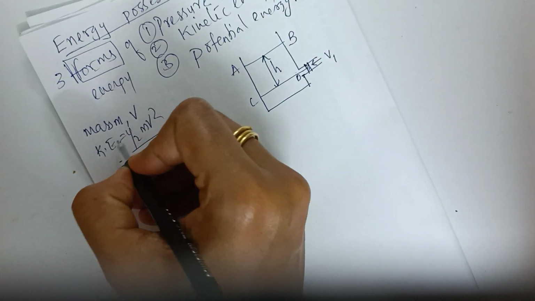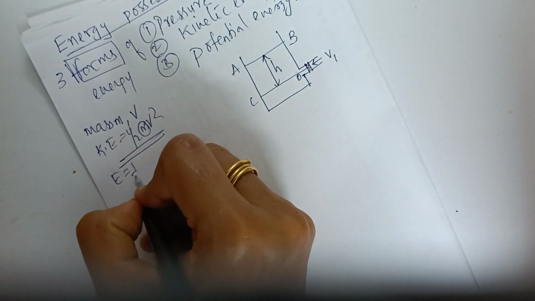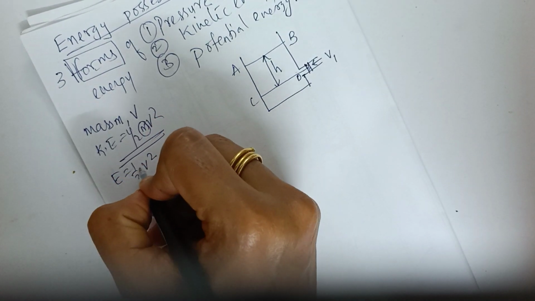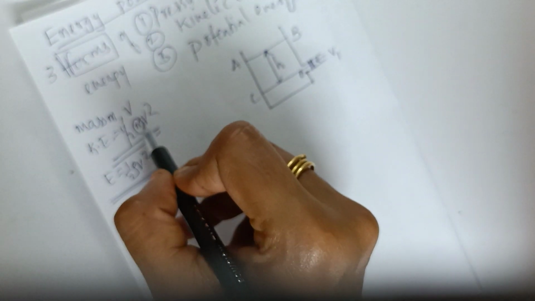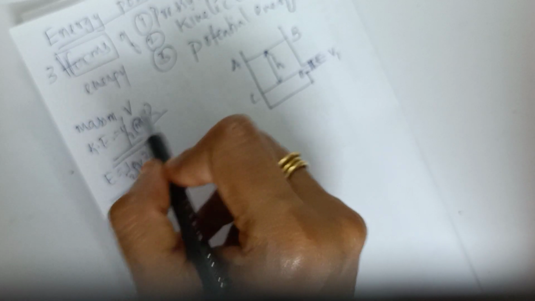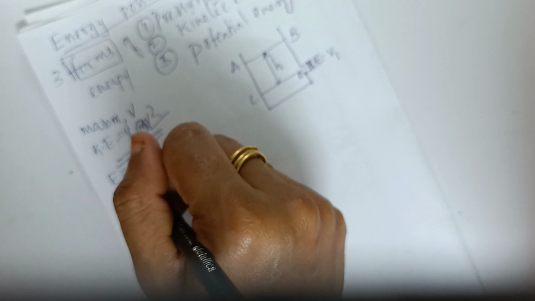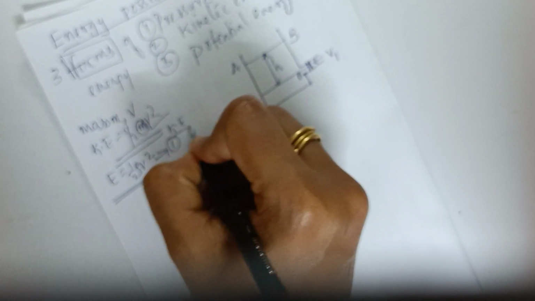And for unit volume, kinetic energy is half rho v square. This is the first equation, the kinetic energy equation.